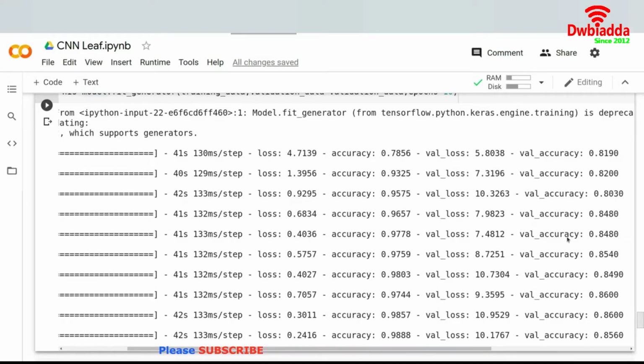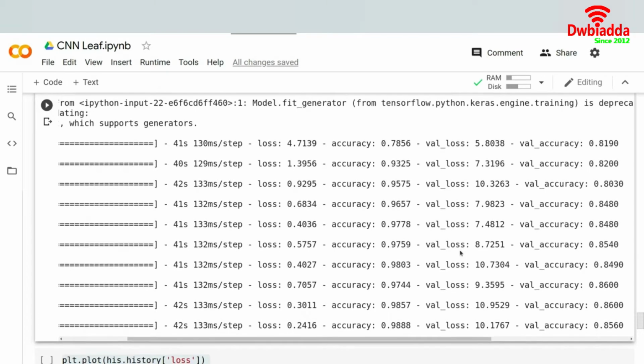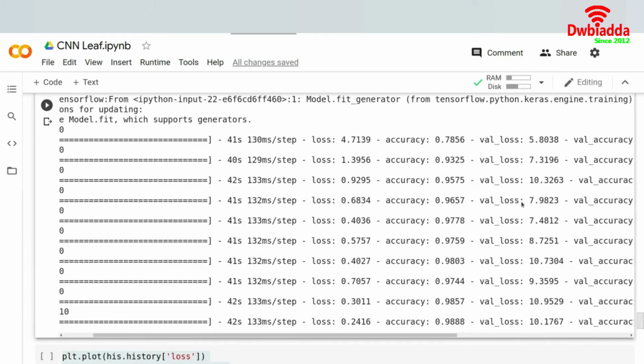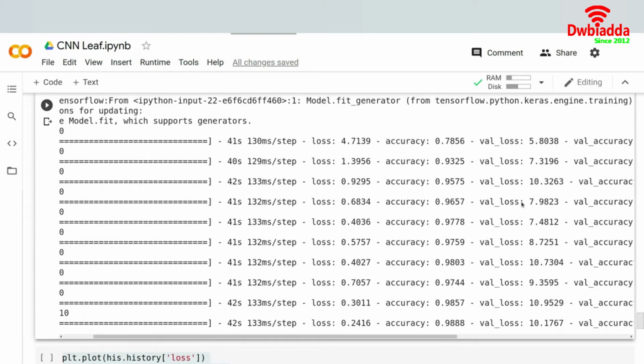So that's better, because to achieve the same we had to do about 30 epochs in convolutional neural networks, if you remember. To achieve a validation accuracy of 86%, we actually had to do 30 epochs. Here we have got there in 10 epochs, so the model is getting trained faster. The accuracy is quite good, it has actually risen, and the loss has fallen as compared to the convolutional neural network. However, not a lot of change has been observed in validation loss and accuracy, but nevertheless it performs better, I guess, as compared to the CNN.